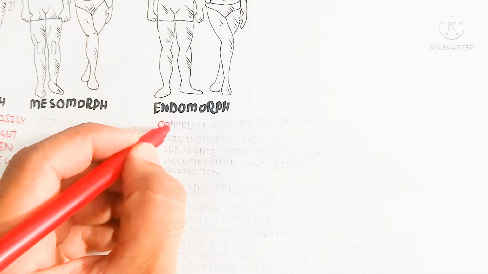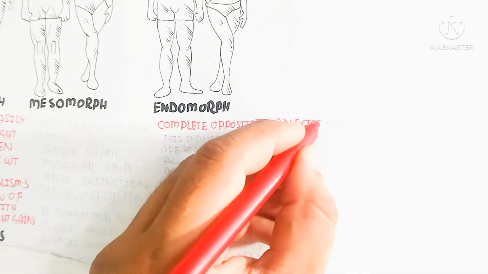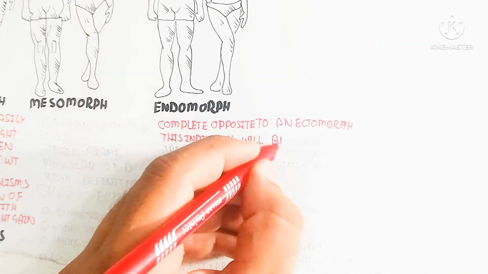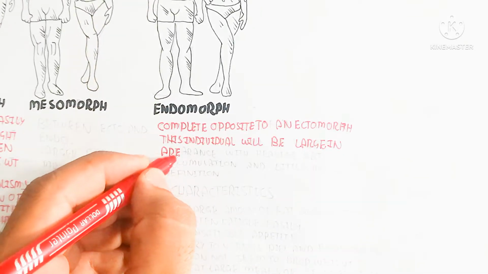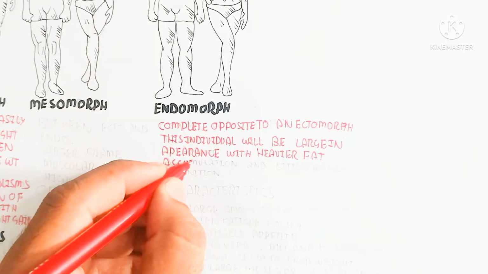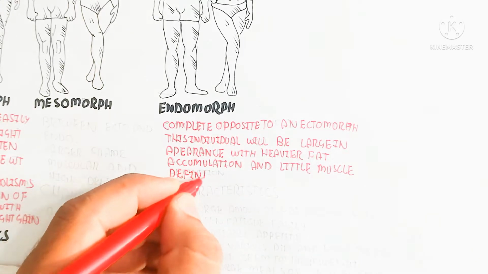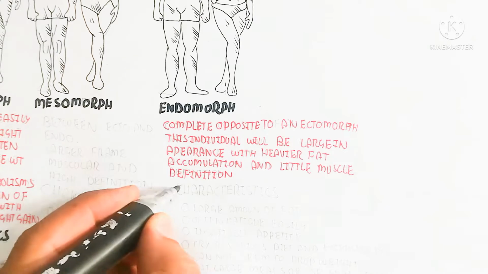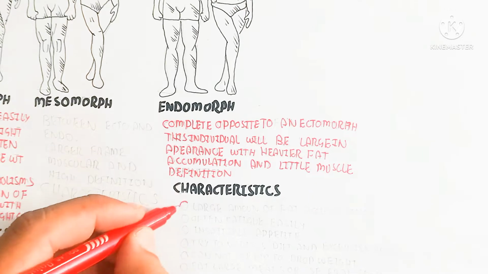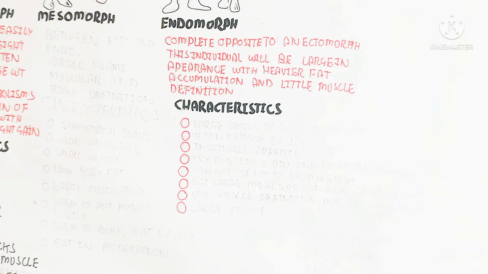On the other hand, let's begin to understand the endomorph, then we will understand the mesomorph. The morph means shape. The endomorph is the complete opposite to an ectomorph, and this individual will be large in appearance with heavier fat accumulation and little muscle definition. Let's understand the characteristics of the endomorph. Endomorphs require hard work in the gym to reduce their fat and weight because of the higher fat content in the adipose tissue in their body.